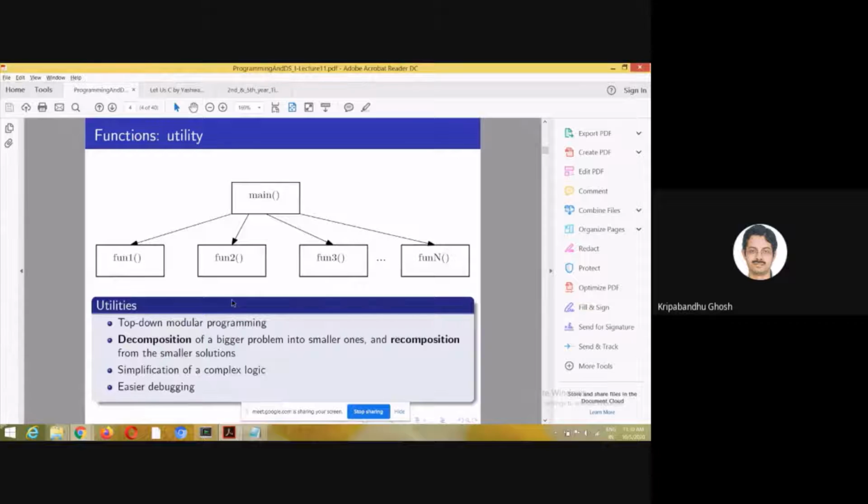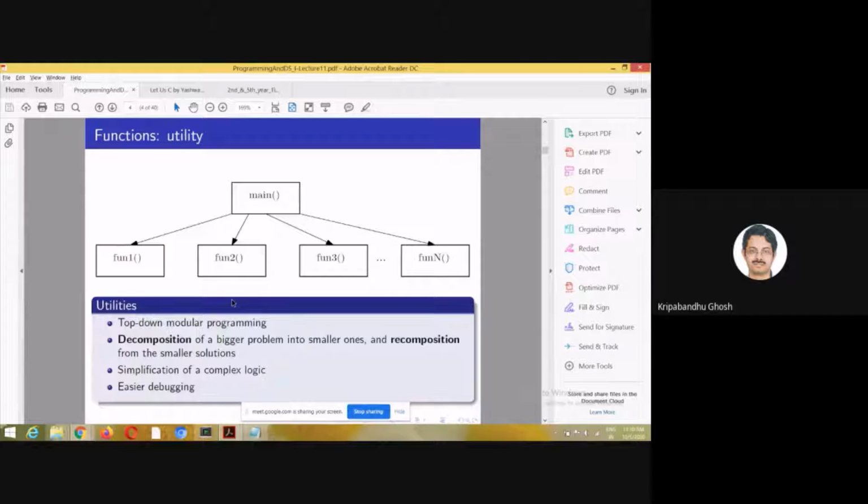Let's take the example of reversing a number. There are two submodules which you need to take care of. One is reversing the number: you can pass a number to a function, and the function can return the reverse number.